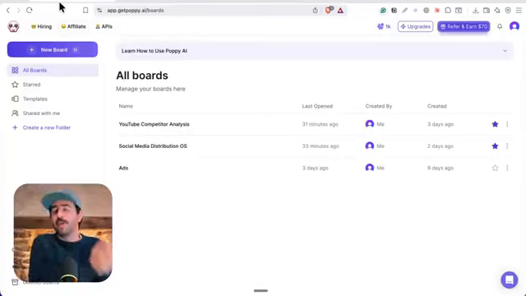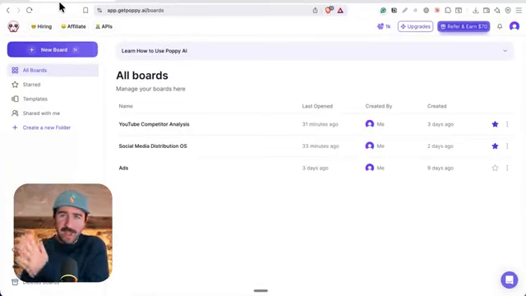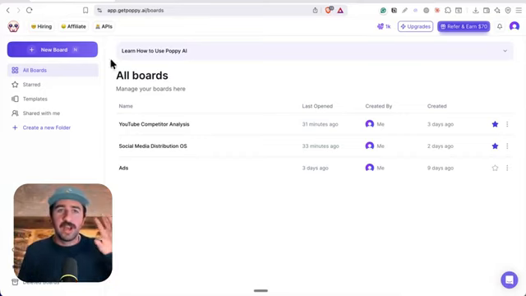We need to do a lot of work with this to get it into the really high performing structure and the framework that we want to use. Now we've got that insane research, we need to pair it with another knowledge base to really squeeze the maximum juice out of it. I like to use a platform called Poppy for this because it's super visual and easy to work with.